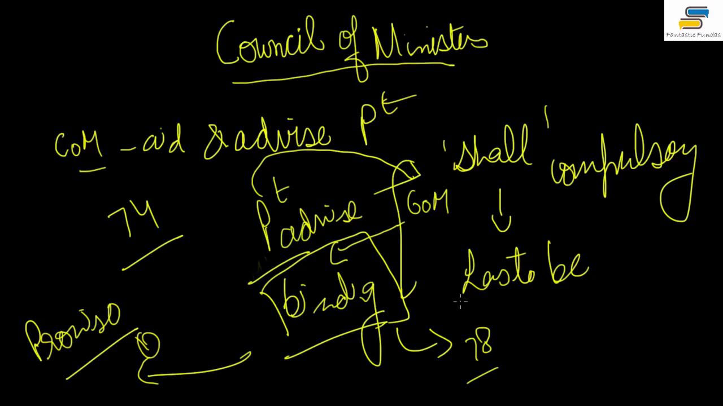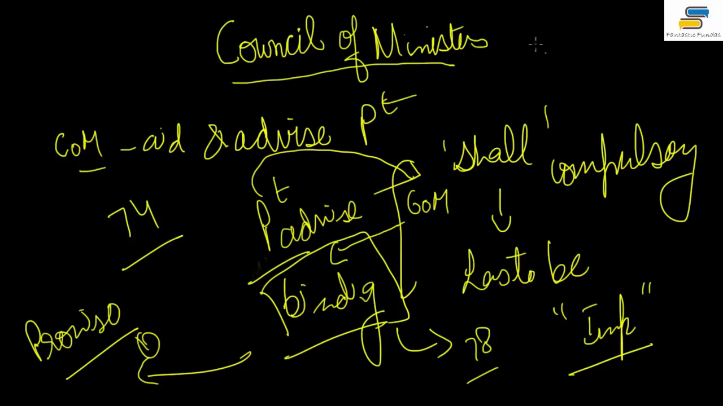Suppose there is a caretaker government, then a caretaker government can only take important policy decisions. But what are important policy decisions? What is an important policy decision? This is also decided by the President. So there are so many things which are at the discretionary power of the President, and they obviously are not covered under this clause in this method.